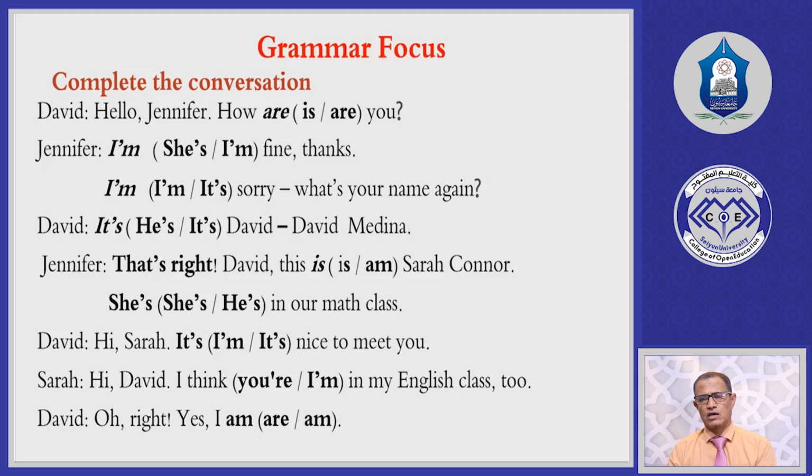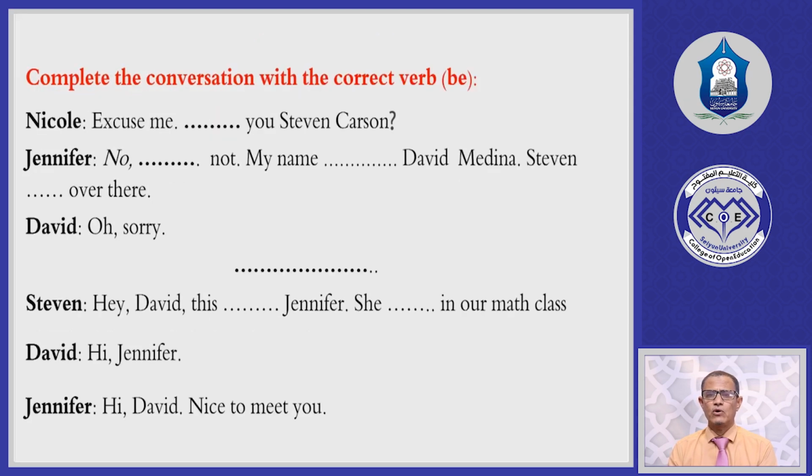Look at these sentences, and try to find out the use of these verbs to be, and when we use each one of them. You also have to practice saying them using their contractions and the full form, that means the short form. Now this is also an exercise. Complete this conversation with the correct verb be. Dear students, I want you to complete these sentences, that means choose the best verb to be that should be used in each space.